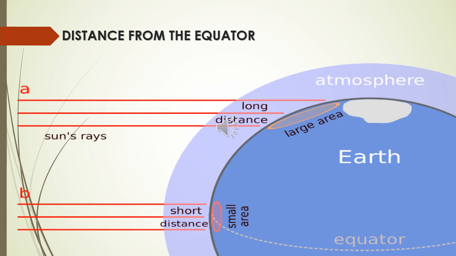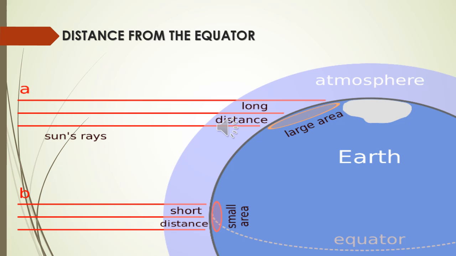In the equatorial region the climate is warm, but in the polar region the climate is cold, because the polar region receives inclined rays whereas the equatorial region receives vertical rays. This is the reason for the difference in climate between the two regions.